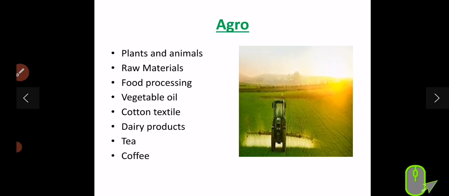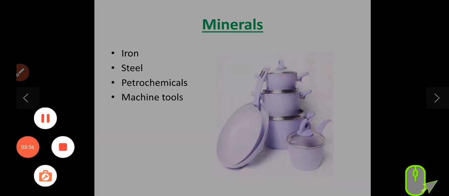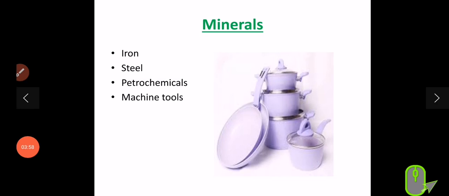Now let's talk about minerals-based industries. Mineral-based industries are primary industries that use mineral ores as their raw materials. Here are some examples like steel, petrochemicals, machine tools, iron. All of these are examples of minerals-based industries.